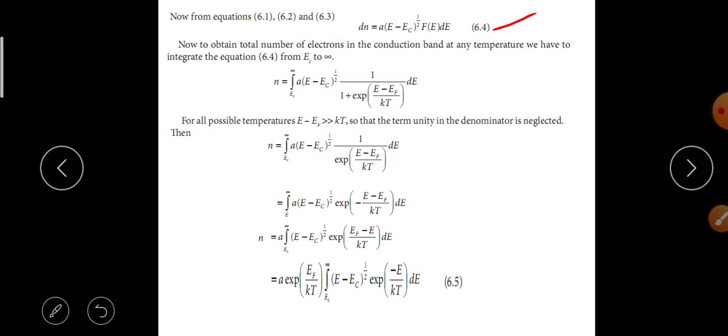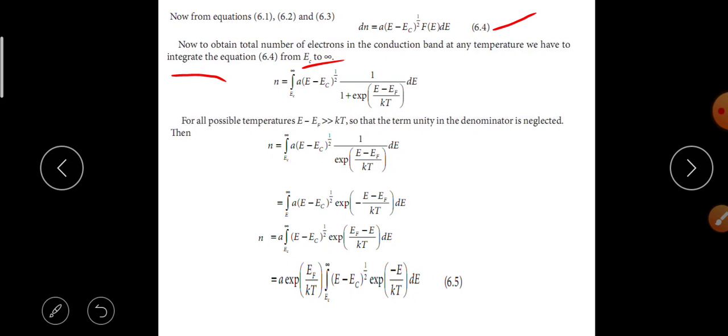Now to obtain the total number of electrons in the conduction band at any temperature, we have to integrate the given equation 6.4 with limits EC to infinity. n is equal to the integral from EC to infinity of A into E minus EC whole power 1 by 2 into 1 by 1 plus exponential E minus EF by kT into dE.